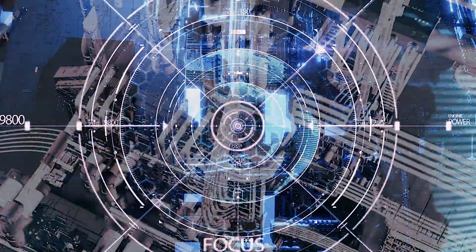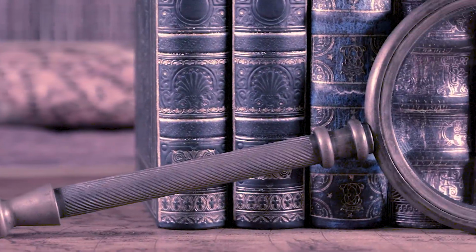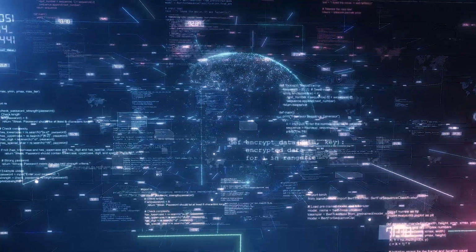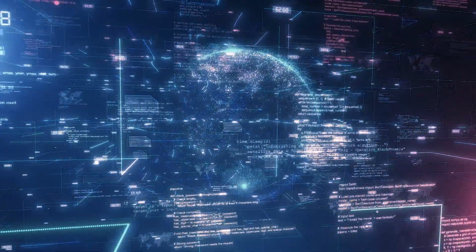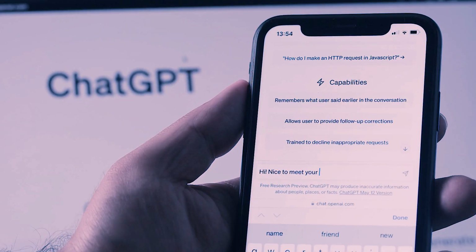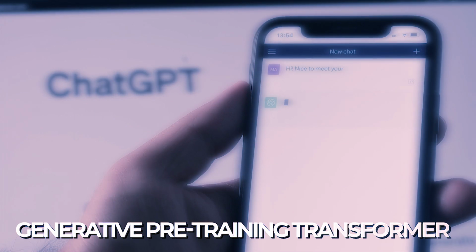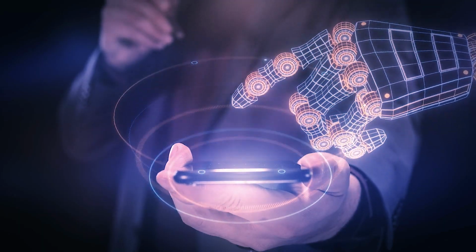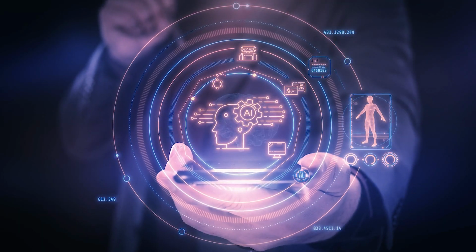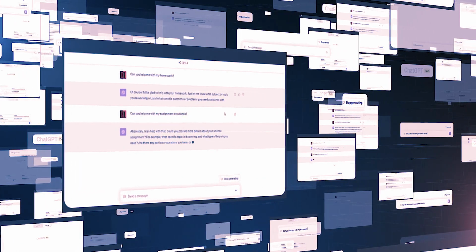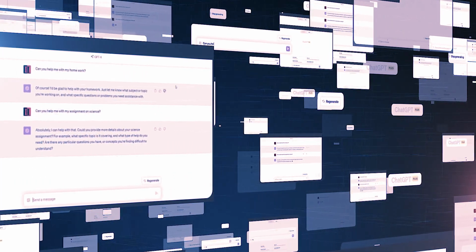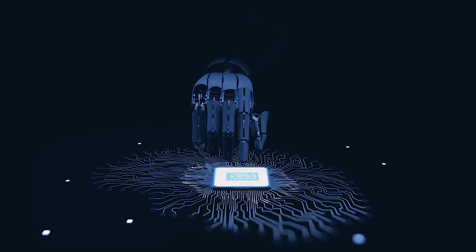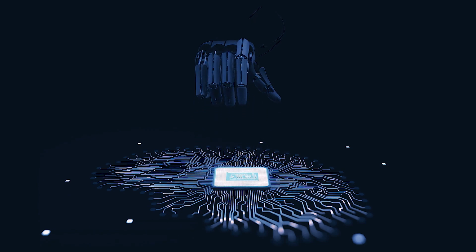We live in a paradoxical age, where centuries-old libraries coexist with AI-powered algorithms that can answer any question you throw at them. But how does ChatGPT, generative pre-training transformer, fit into this equation? What secrets hide within the virtual brain of ChatGPT? What are people's burning questions, and what can they expect to discover through this groundbreaking technology? Join us as we dive into the inner mind of ChatGPT.